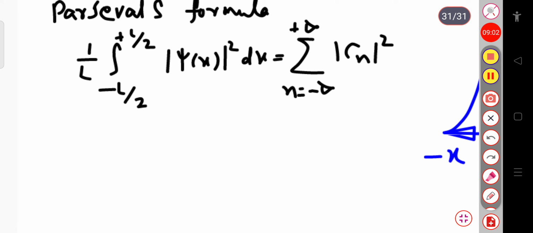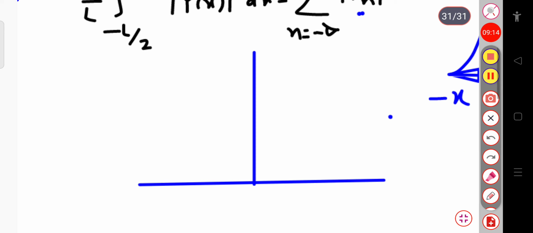Now consider this summation coefficient, that is mod Cn square on the right side. This represents the area of the rectangles, in which each rectangle has unit width. So let me draw. If I draw a curve for Cn square, the rectangular shape will look like this.